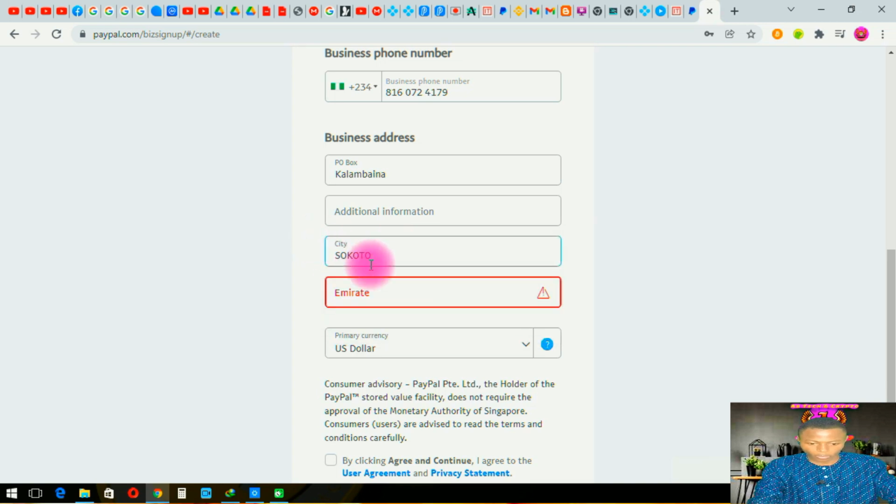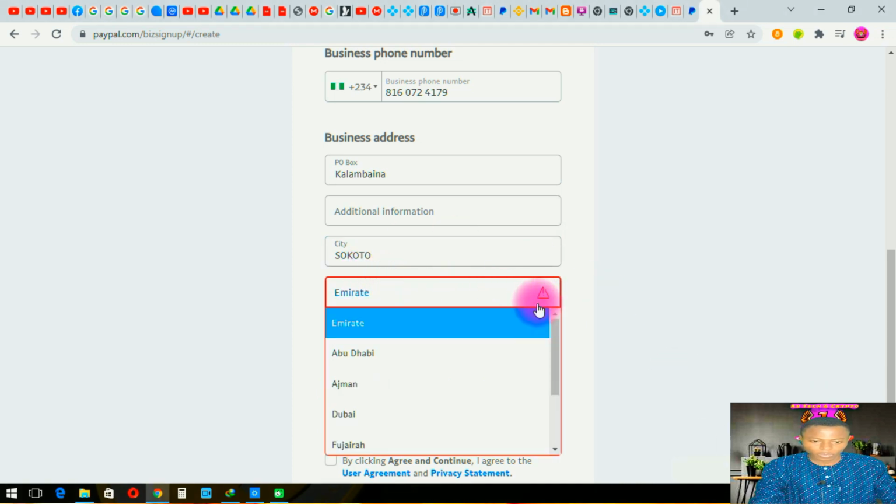Now you see here, if you look well, you will see that they are giving us an error message here in this address, Emirates. For this Emirates, you are going to click on it. If you click on it, you must select an address that is there in the country that we choose. So now let's go for the country.